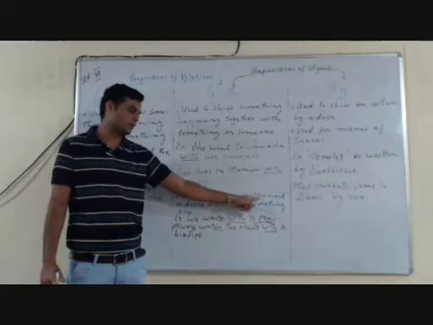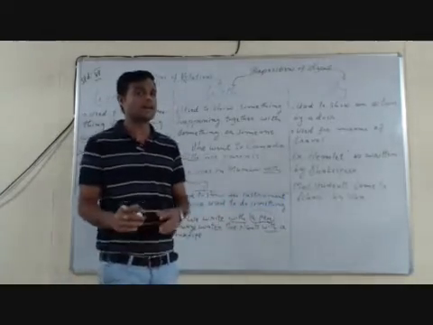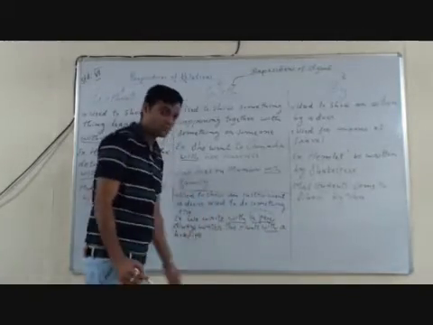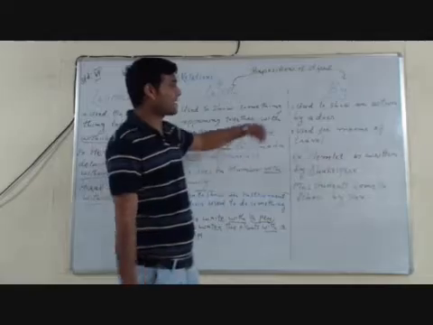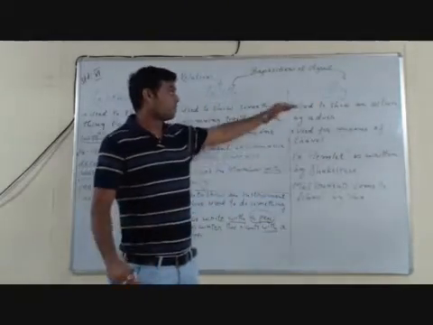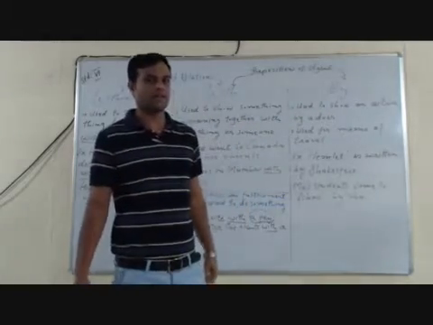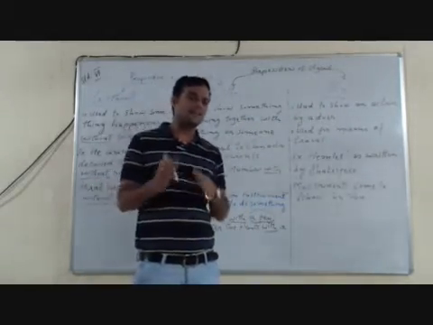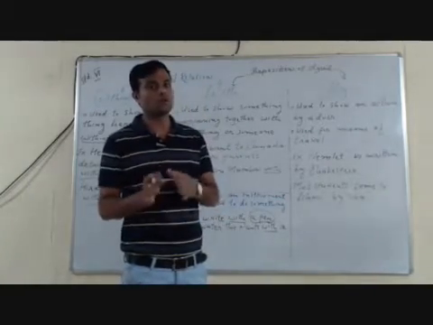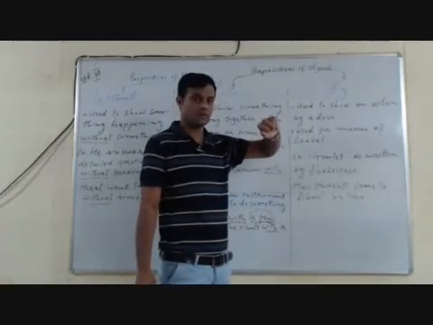Remember this: when we use an instrument, device or tool for any action, we have to use the preposition with. Let's move to the second preposition of agent, that is by. By is used to show an action by a doer. It means any action is done by a person, by a doer. That time we use the preposition by.